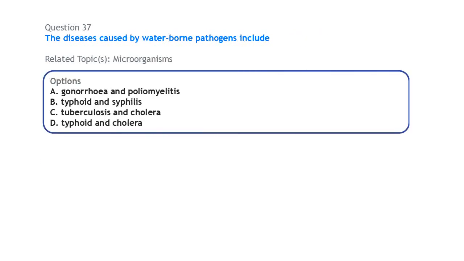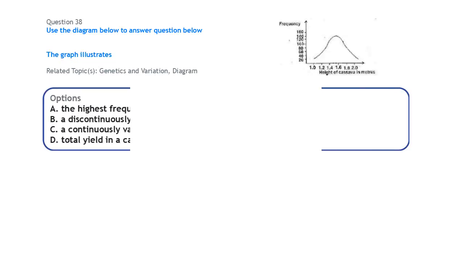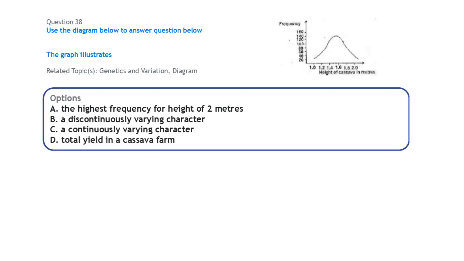Next, on microorganisms, the diseases caused by waterborne pathogens include. So waterborne diseases include typhoid and cholera. Typhoid and cholera, they are waterborne diseases that may be contracted from the use of contaminated water. Next question, we have a diagram here, and we have to use the diagram to answer the question.